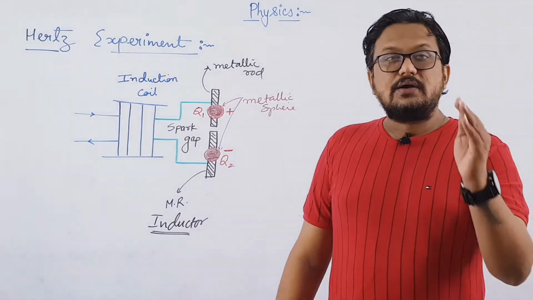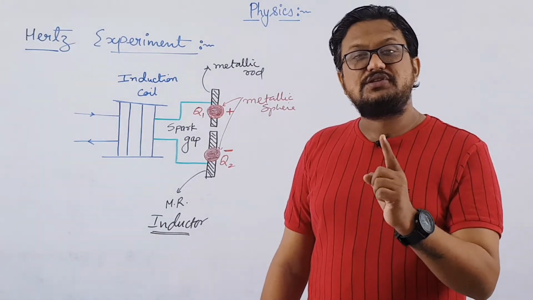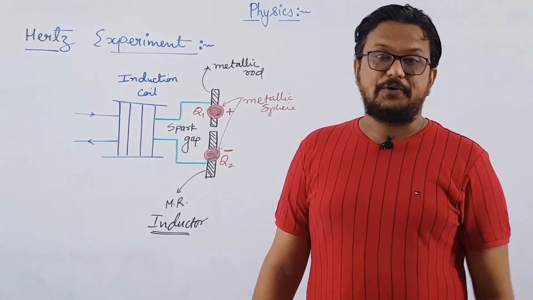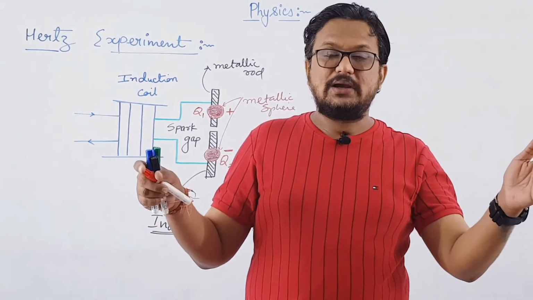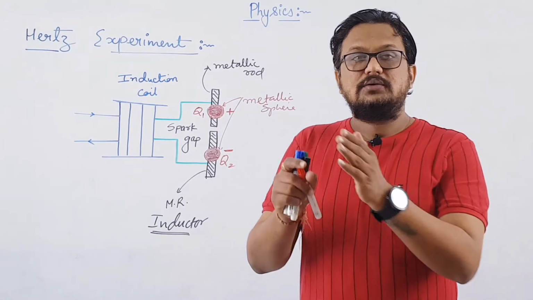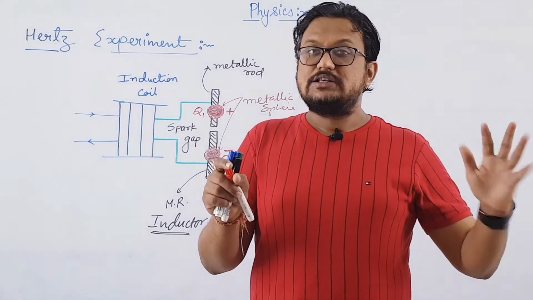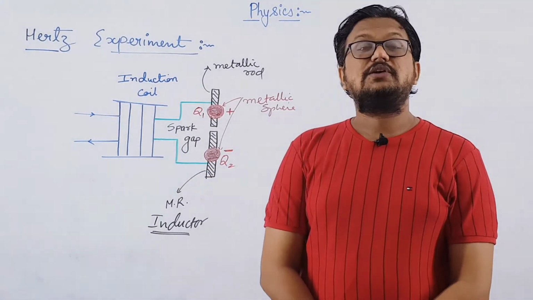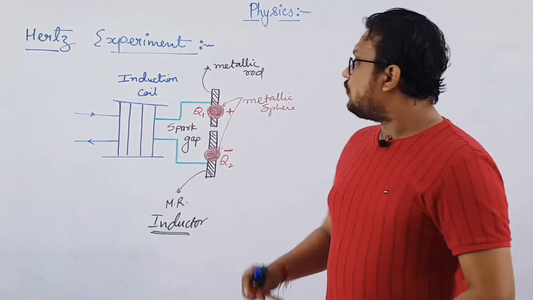Remember, if and only if the positive and negative spheres come in contact with each other, दोनों sphere जब एक दूसरे के contact में आएंगे, then only a spark will be produced. It is not like that एक sphere में से electron travel करके दूसरे sphere पे गया, right, and a spark is produced. No. Actually, we will see in Lenard's experiment that when an electron travels from emitter to collector, a spark will not be produced, right? So in the same way, these two spheres will touch each other, then only the spark will be produced, right?